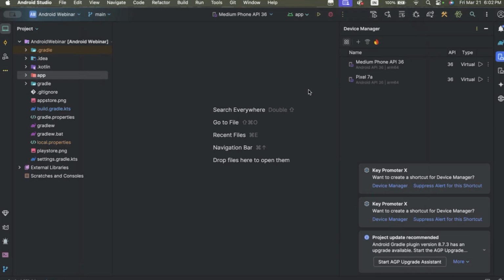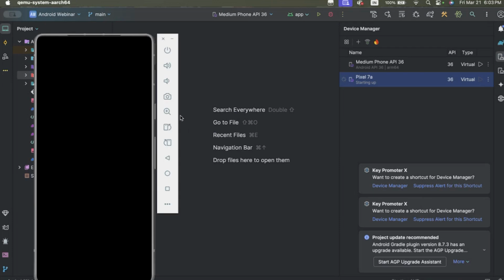Now after selecting your system image, just click on the Finish button and you will see that our newly added virtual device is added here. Now just click on the play button to open the emulator. Now it looks like a real device. Everything, settings, icons, is similar to a real device. But actually this is a virtual device to test our application, to test the app functionality which we have developed.